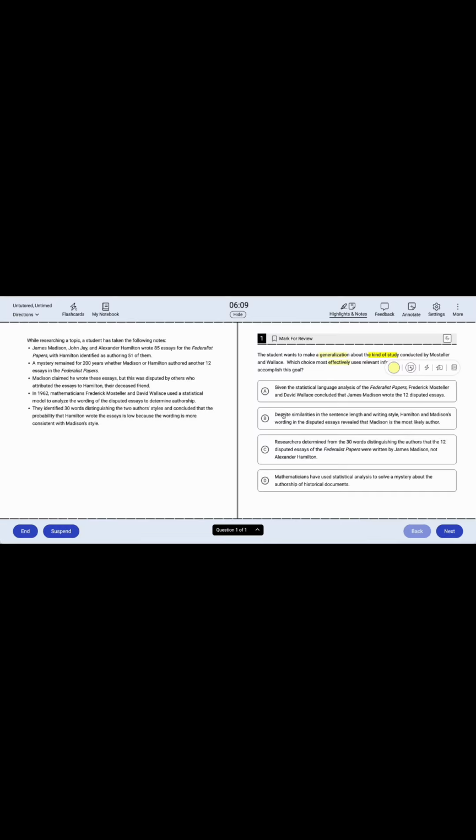The next one: "Despite similarities in the sentence length and writing style, Hamilton and Madison's wording in the disputed essays revealed that Madison is the most likely author." Over here, this one prepositional phrase, revealed Madison is most likely the author, is the conclusion given. That is not a generalization about the kind of study, so that is definitely not correct.